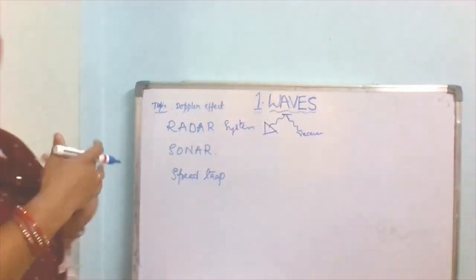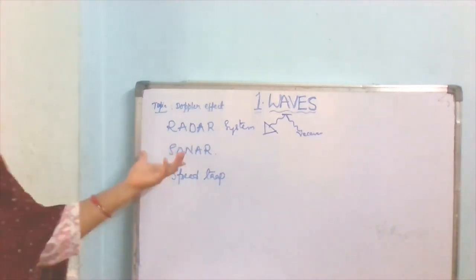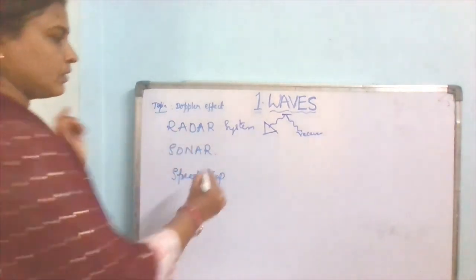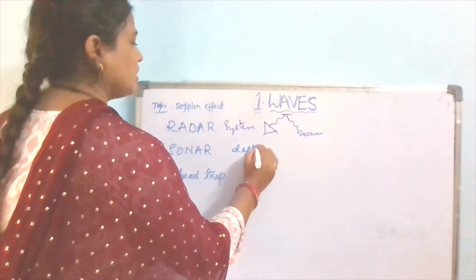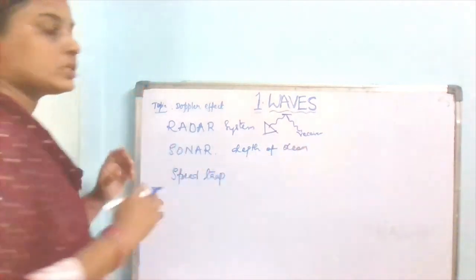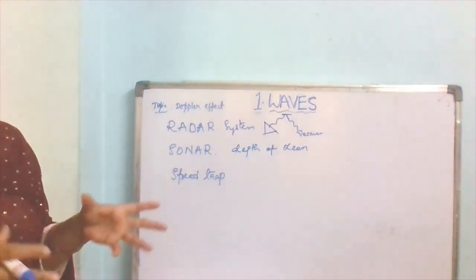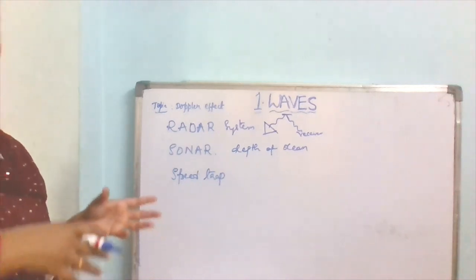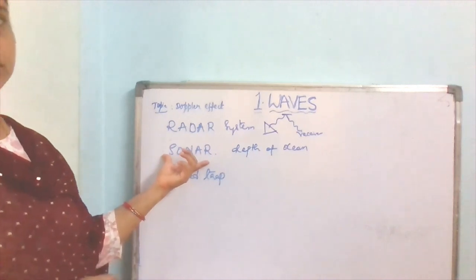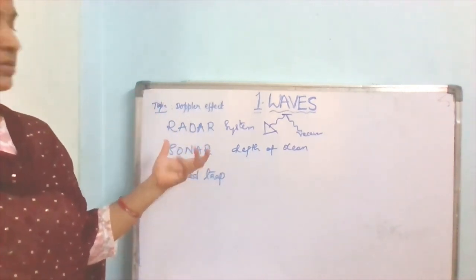And sonar, sound navigation and ranging. Using this system, the depth of the ocean, or objects below the sea, can be detected. The waves are sent from the sonar system, which is in a ship or something like that.